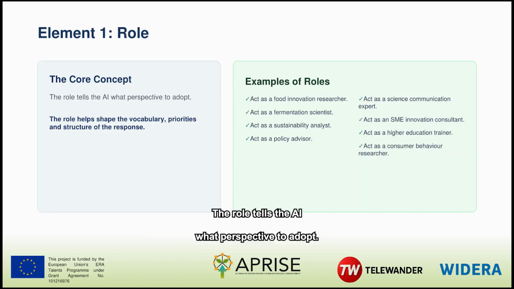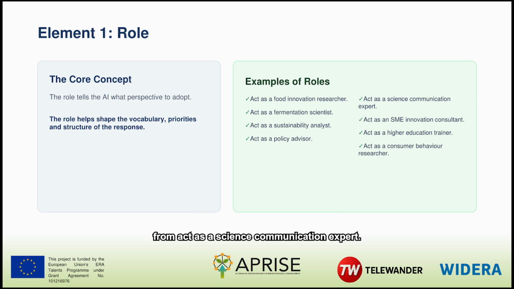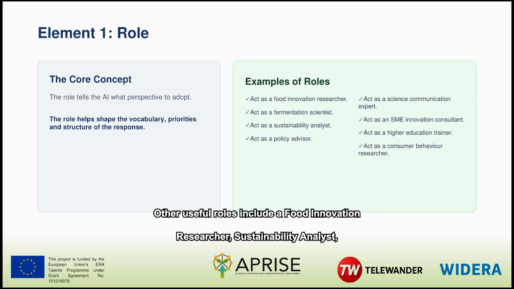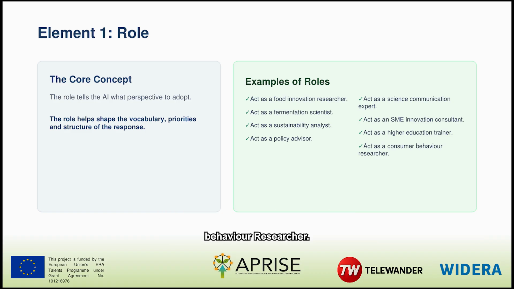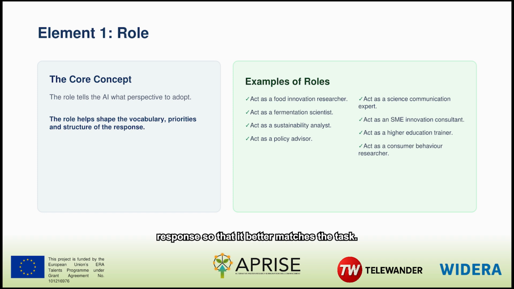The role tells the AI what perspective to adopt. "Act as a fermentation scientist" should lead to different priorities and vocabulary from "act as a science communication expert." Other useful roles include a food innovation researcher, sustainability analyst, policy advisor, SME innovation consultant, higher education trainer, or consumer behavior researcher. A role is not proof of expertise, and the model does not become a qualified professional. The role simply guides the style, framing, and organization of the response so that it better matches the task.